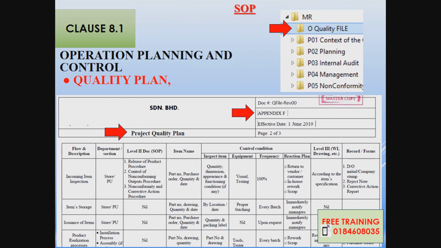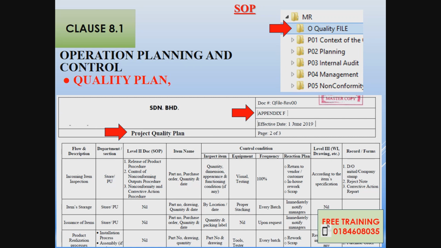For operation planning and control, using the quality plan, you refer to folder MR. In folder MR, there's a quality file. In the quality file, you can see appendix F. Okay, can you check? So appendix F is the project quality plan.